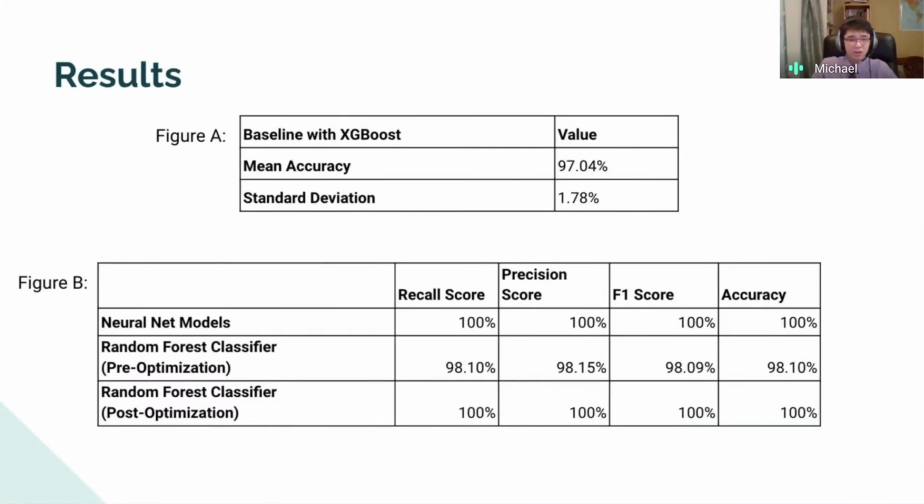Here we show our results. In figure A, we show the performance of the baseline XGBoost model, the mean accuracy of 97% and the standard deviation of 1.78%. And in figure B, we show the evaluation metric performances of each model on testing set patients. So you can see the pre-optimization random forest classifier and post-optimization random forest classifier, and the increasing percent to 100%.